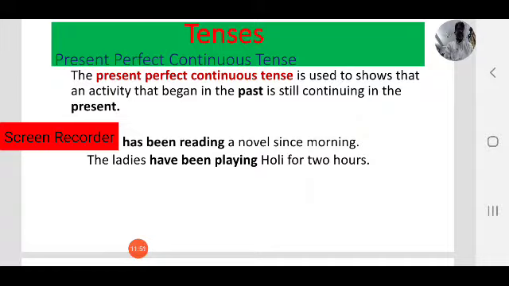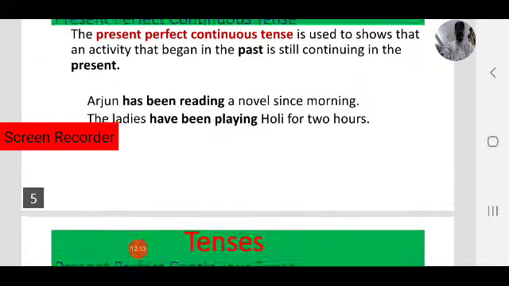So in that case, what is the activity here? Learning tenses. That is the activity. It started 4 days ago. That means in the past. It is not completed. It is still going on. It is still in progress. In that case, we use present perfect continuous tense.